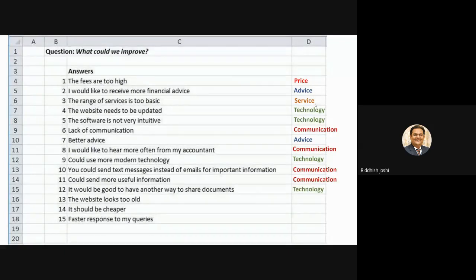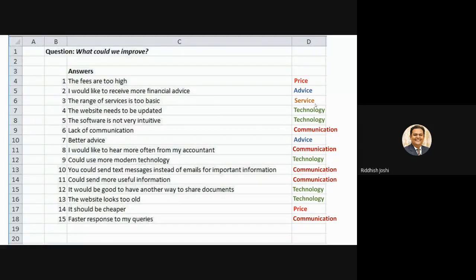The website looks too old. Technology. It should be cheaper. That means something with respect to price. Option number one, you can see, fees are too high, and here a respondent says it should be cheaper, so I will put it in price. And faster response to my queries. Where can we put it? Faster responses are not received by the respondent, so he or she wants a faster response, so here the gap is in communication. So this is how I have divided my 15 responses.